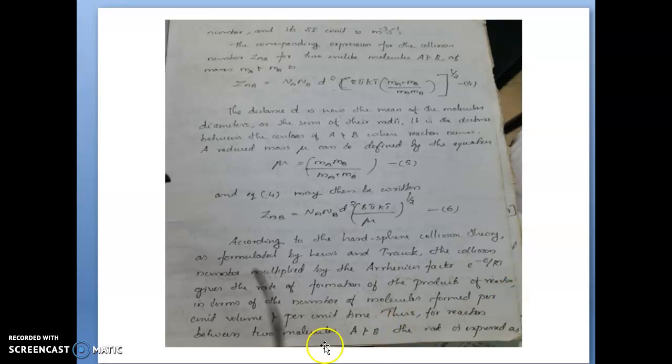Thus, for a reaction between two molecules A and B, the rate is expressed as rate equal to Na into Nb d square (8 pi kT divided by mu) raised to half e raised to minus E by RT.